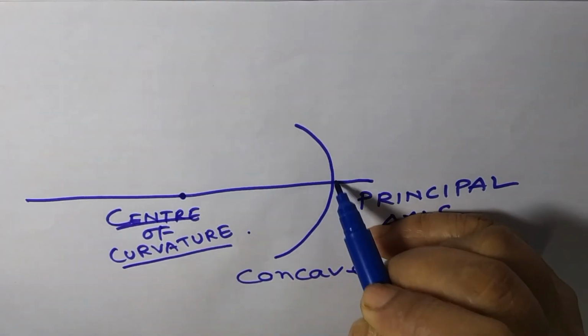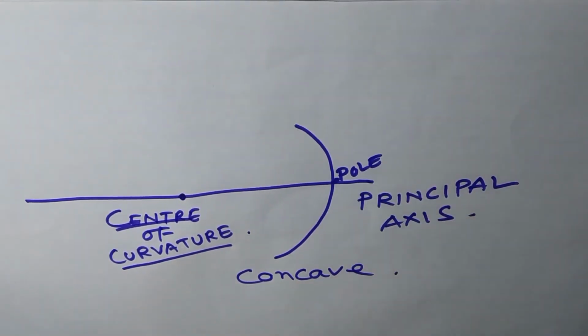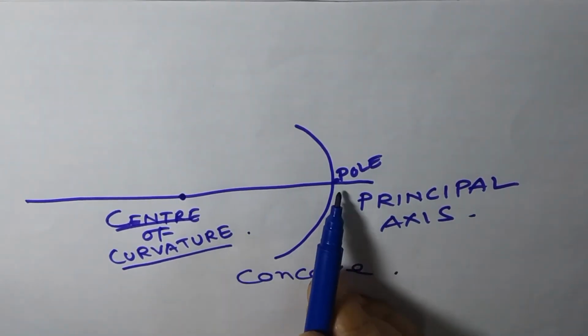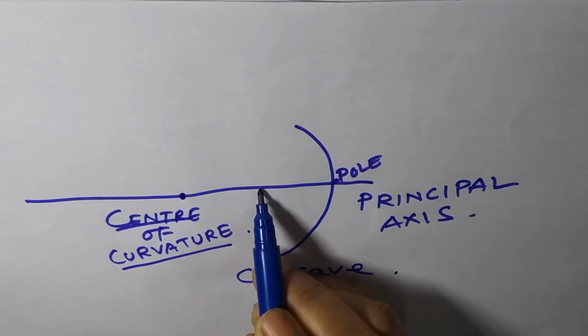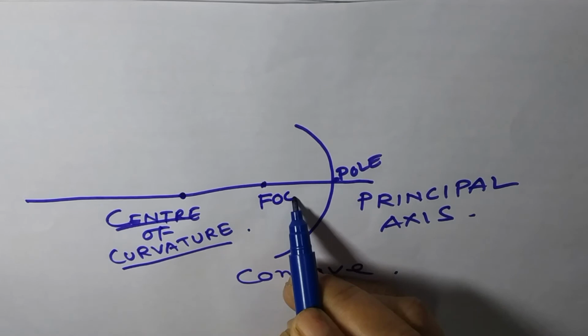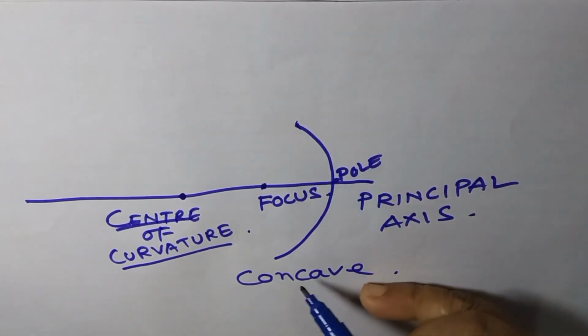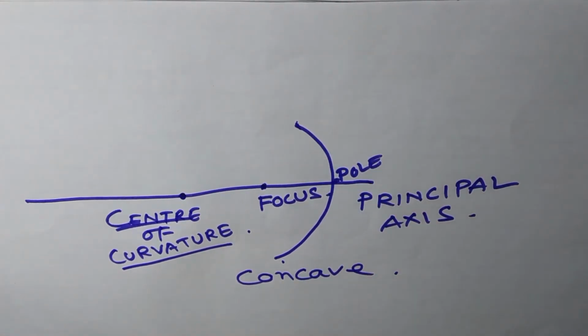And this point is called the pole of the mirror. In between the pole and the center of curvature, there is a point called focus. And this part is called the aperture.